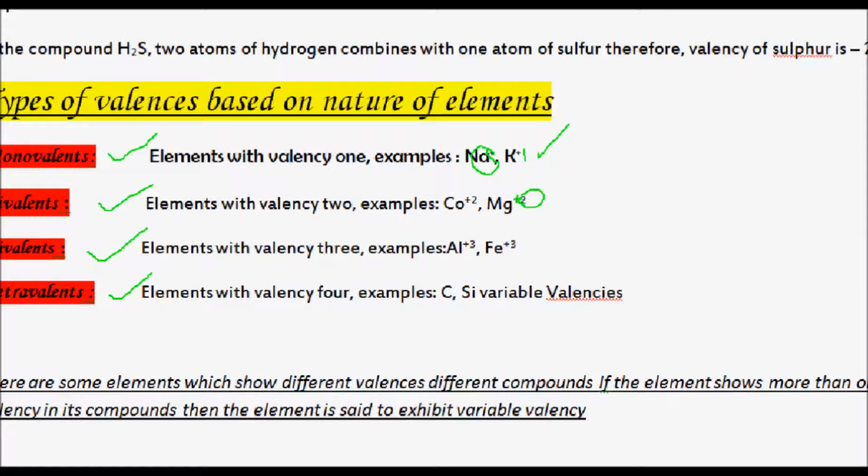Divalent, if valency is 2, then they are considered as plus 2. Then in case of aluminium and iron, the valency is 3, therefore they are examples for trivalents. And tetravalent elements with valency 4, they are called tetravalents, and examples here are carbon and silicon.